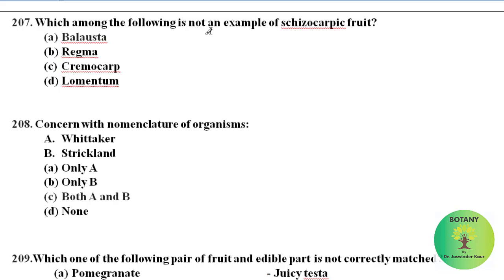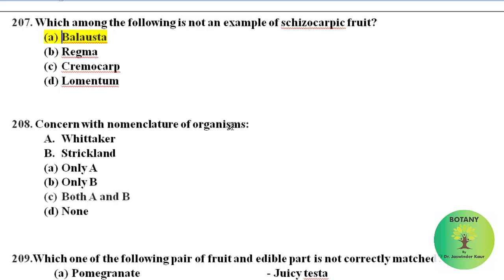Which among the following is not an example of schizocarpic fruit? Schizocarpic fruit is a dry and many seeded fruit with simple fruits that break up into single seeded parts called mericarps. Schizocarpic fruits among these are regma, cremocarp and lomentum, but barosta is not a schizocarpic fruit.